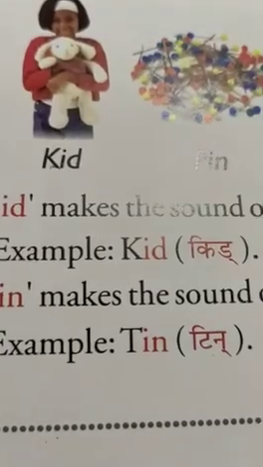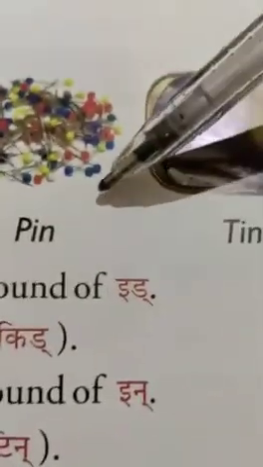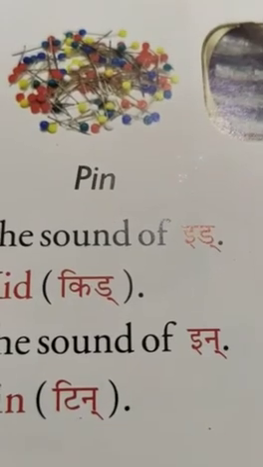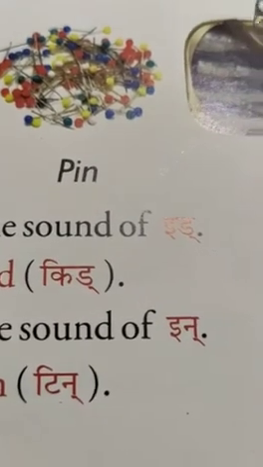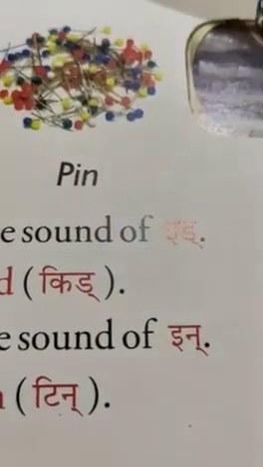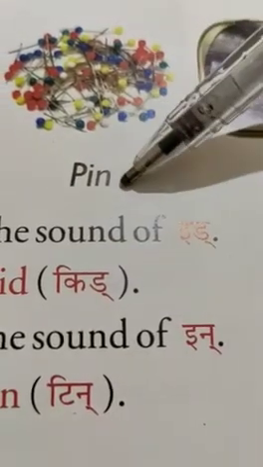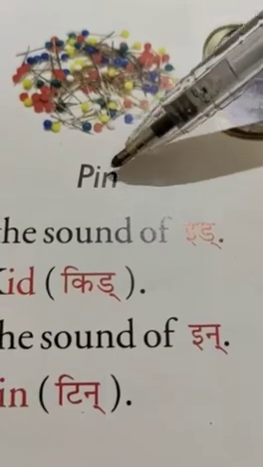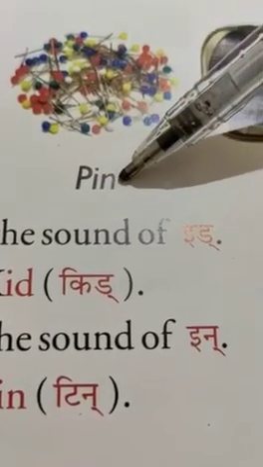And the other word is, now tell me which picture this is. This is a pin. Yes. So, look here. The ending word is, which word is ending? In. I-N. In.